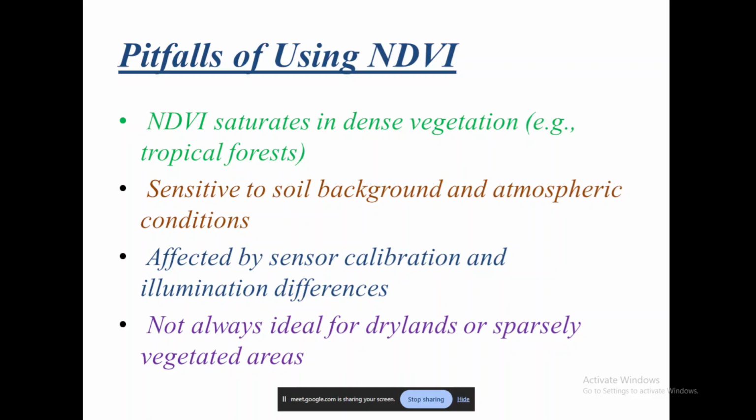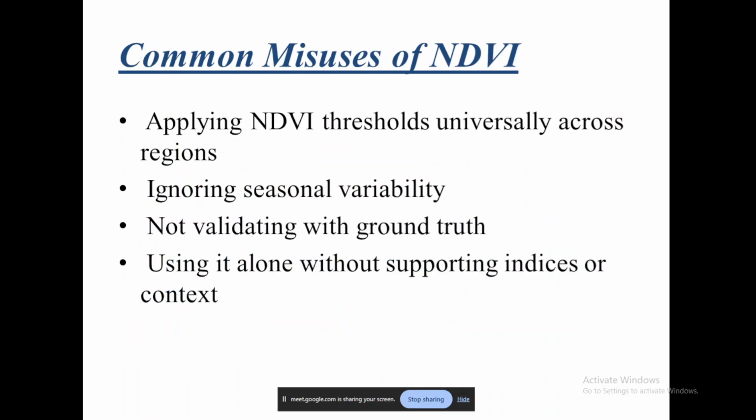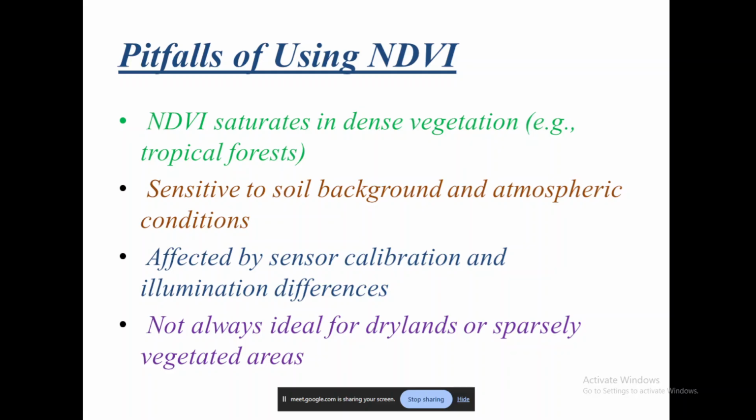Let's say there is scanty vegetation where partly the red reflectance is coming from the soil. So we will end up thinking that this vegetation is poor in health, or it is diseased or something like that. But that is not the reality. The reality is that there is some background soil which is also giving out red reflectance. You see that red is also important, no? So that is why this also becomes a pitfall.